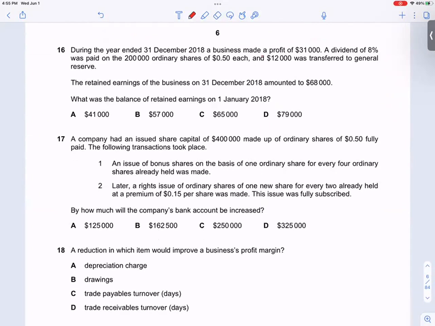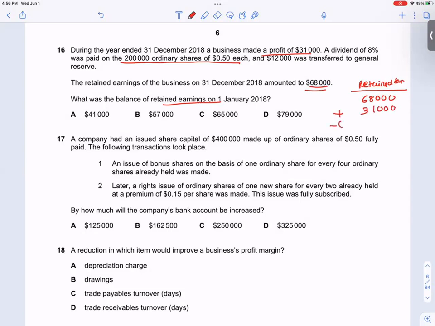Business made a profit of 31,000. Dividend was paid on 200,000 ordinary shares at 0.50 each. They want the balance of retained earnings. So I'll make the retained earnings column. 68,000 is the opening balance. Profit 31,000.